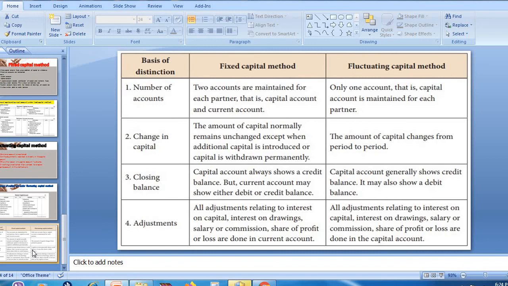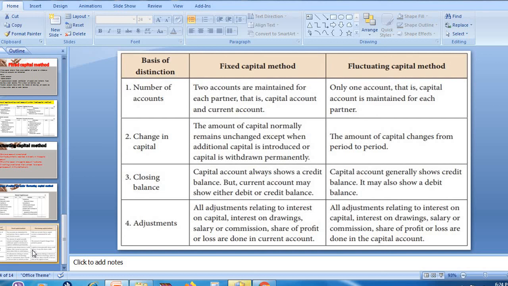Now we need to study the distinction between fixed capital method and fluctuating capital method. The bases on which the distinction is made: first one, number of accounts. We have already studied, right? In fixed capital method, the number of accounts is two, right? One is current and one is capital. Whereas in fluctuating, only one account is maintained, that is capital.